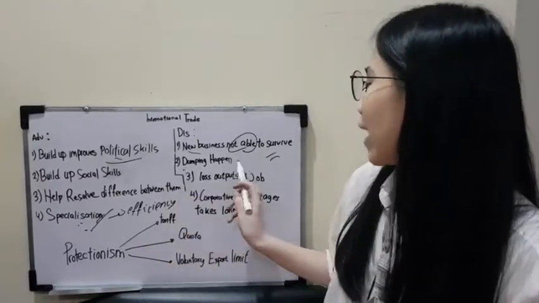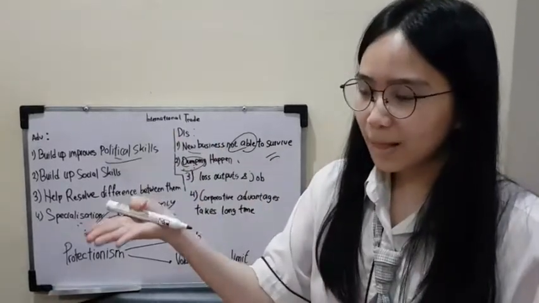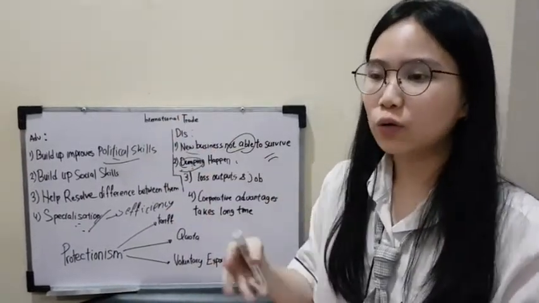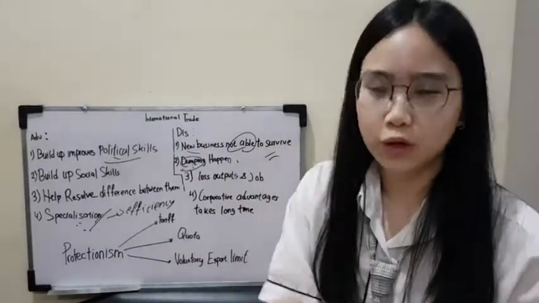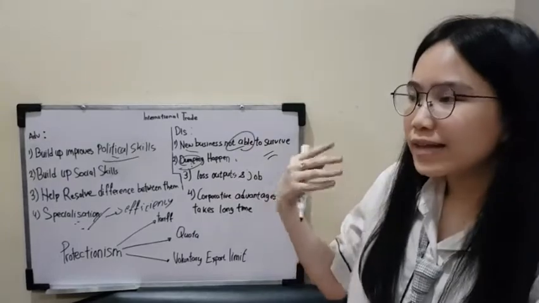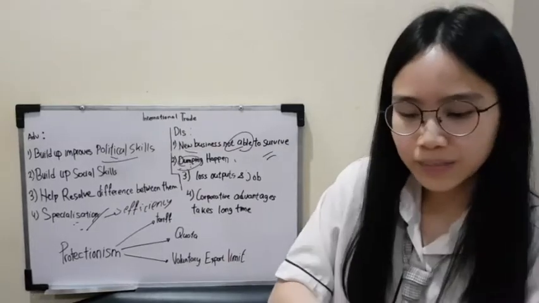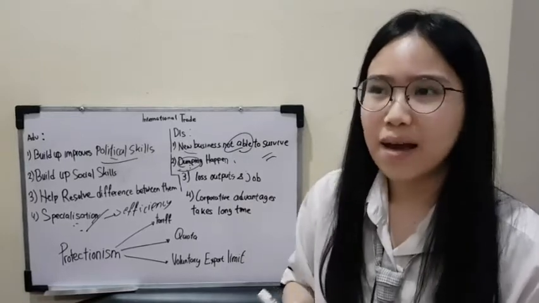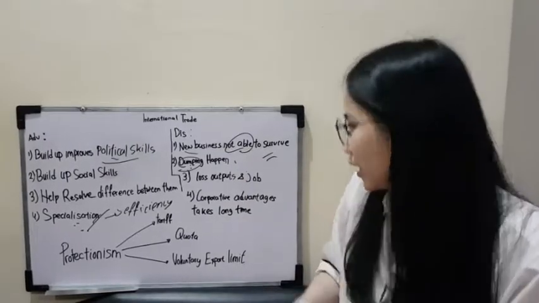Next is that dumping may happen. Okay, first, what is dumping? Dumping is when an imported product going into our country is charged at a very low price in order to make domestic firms suffer, or to make domestic firms not able to compete with their product. This dumping is very bad because it makes local businesses have a hard time competing with this international product, and in the end, the local businesses may experience bankruptcy or not be able to survive because of this too harsh competitive market.